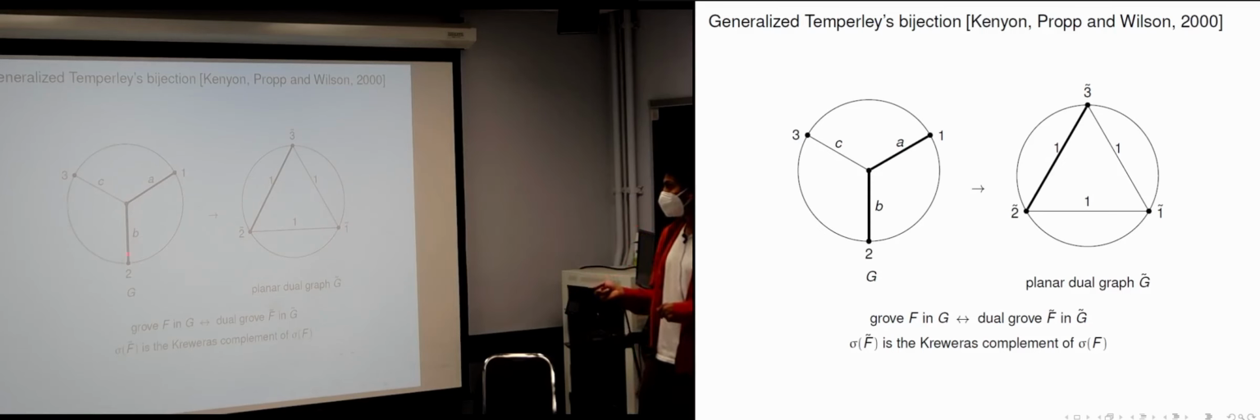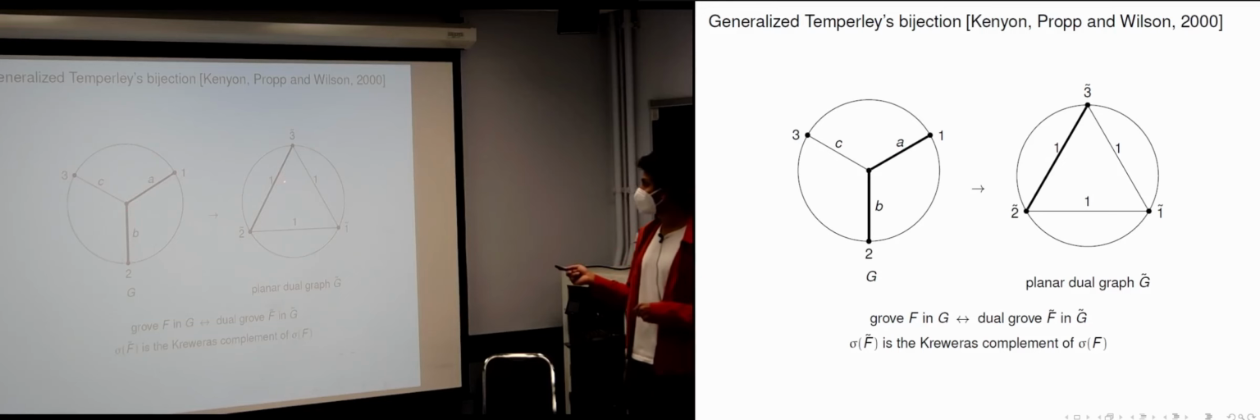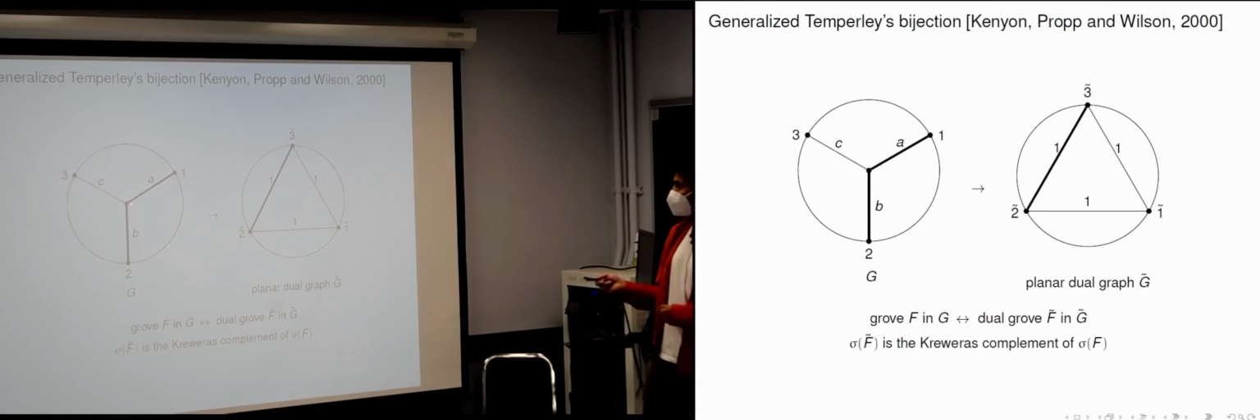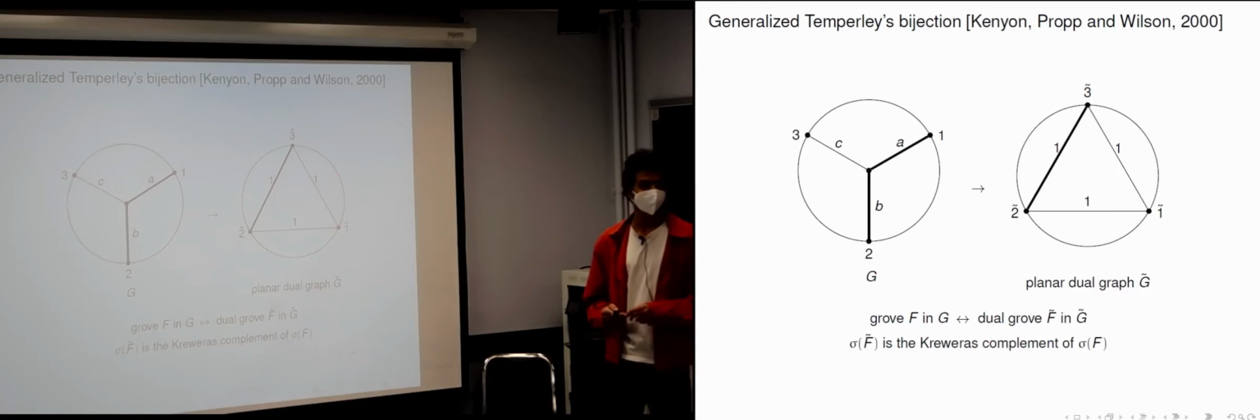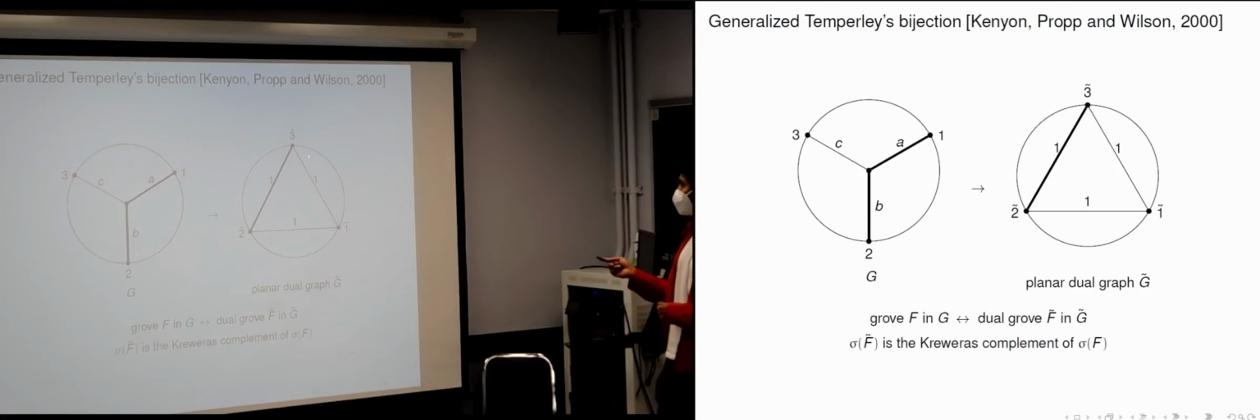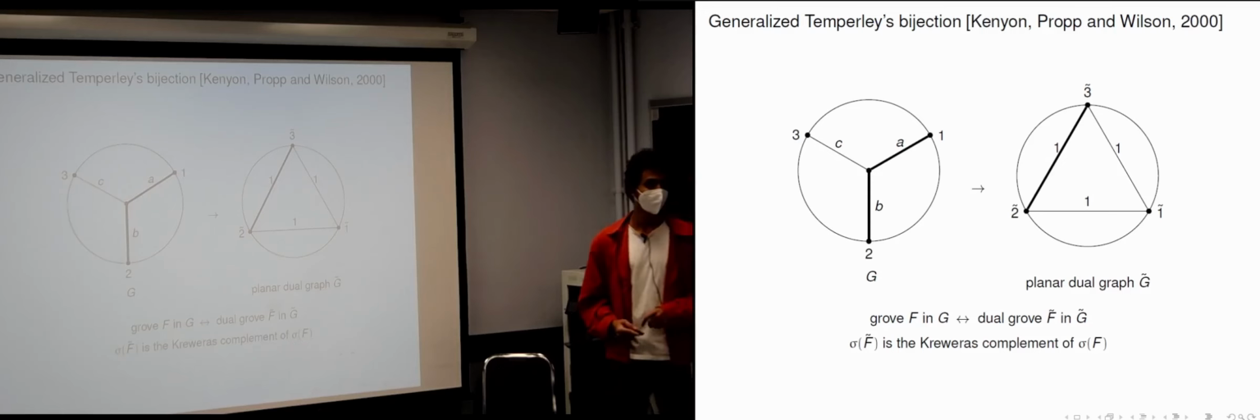And if you start with a grove over here, which is this component and 3 as an isolated vertex, you can produce a grove on the dual network by using all the dual edges that correspond to edges in the original graph that are not used. So in this case, this edge C over here is not used, so the dual grove is going to contain that edge. These edges with weights A and B are used, so the dual grove does not contain these 2 edges. So in particular, this is 1 tilde as an isolated vertex and this is a component. And the non-crossing partition of the dual grove by construction is going to be the Kreweras complement of the original non-crossing partition.